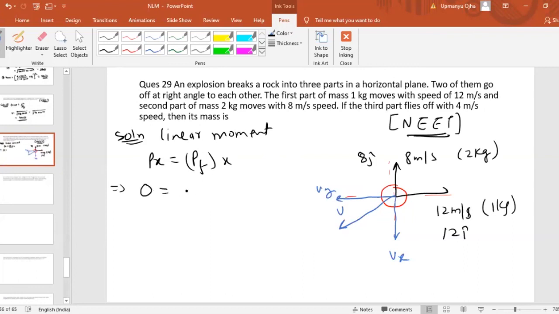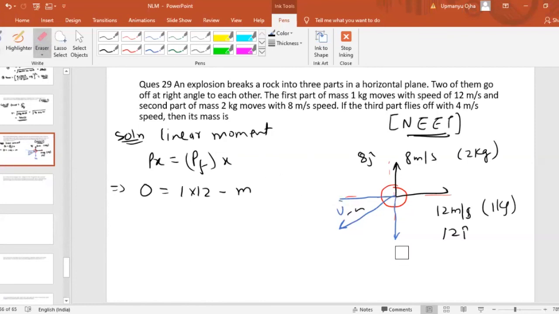What was the final momentum? That is equal to 1 into 12 minus m. Let us suppose the third part has a mass m. M into vx. It should not be vy, it should be vx.